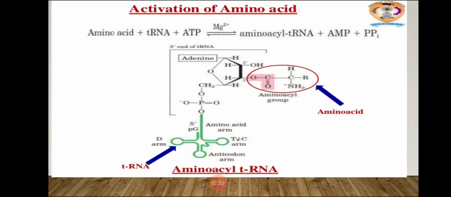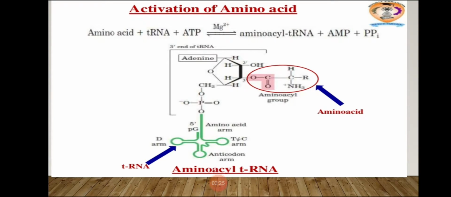Let us see the reaction: amino acid plus tRNA plus ATP, in the presence of Mg+2 ions, is activated and converted into amino acyl tRNA, and AMP is formed. This amino acyl tRNA is further used in the process of translation.